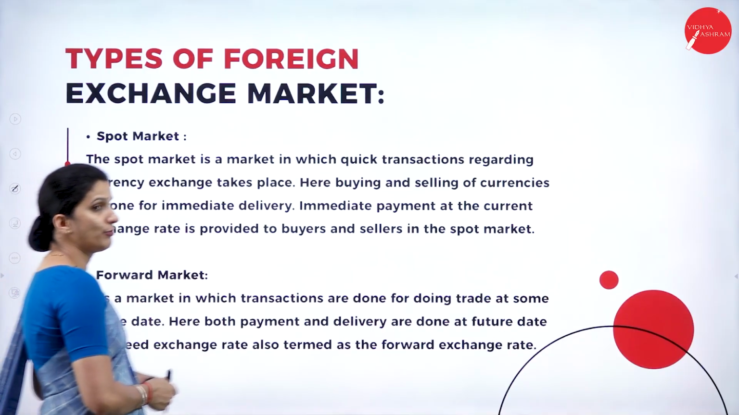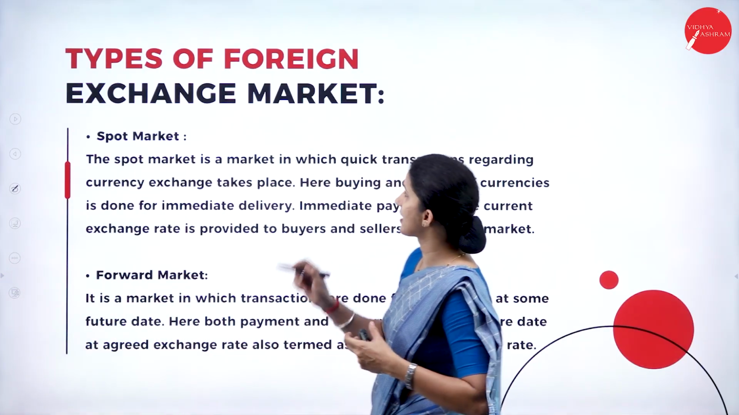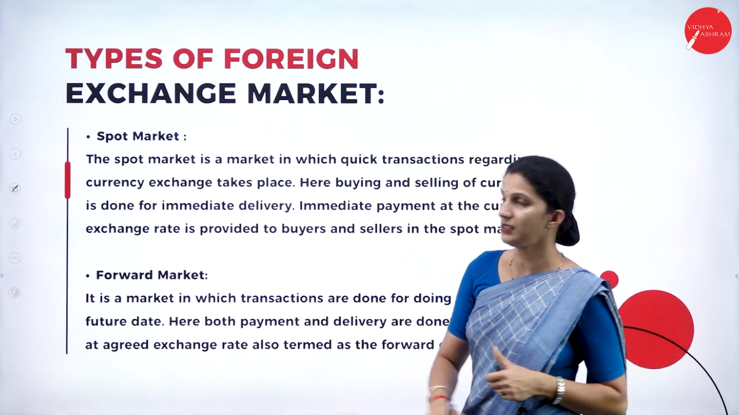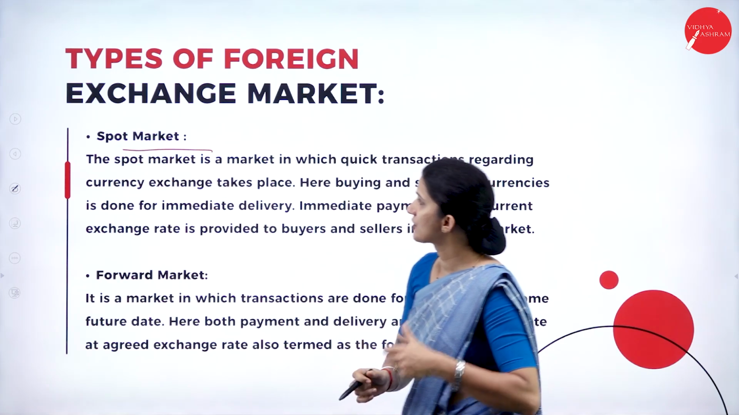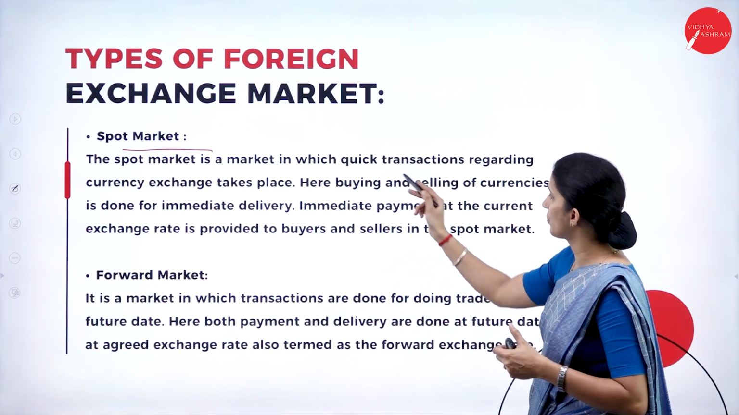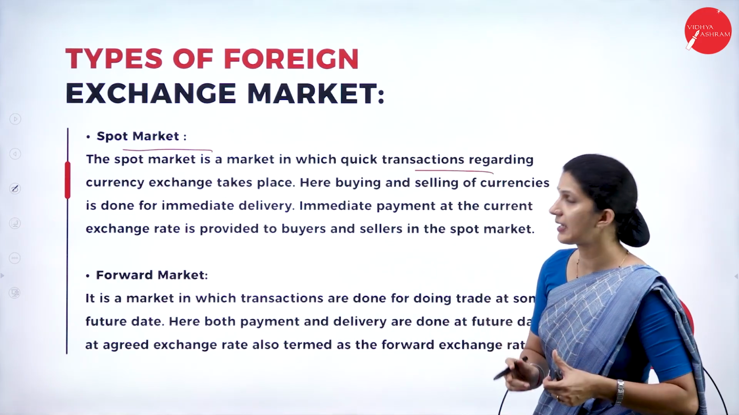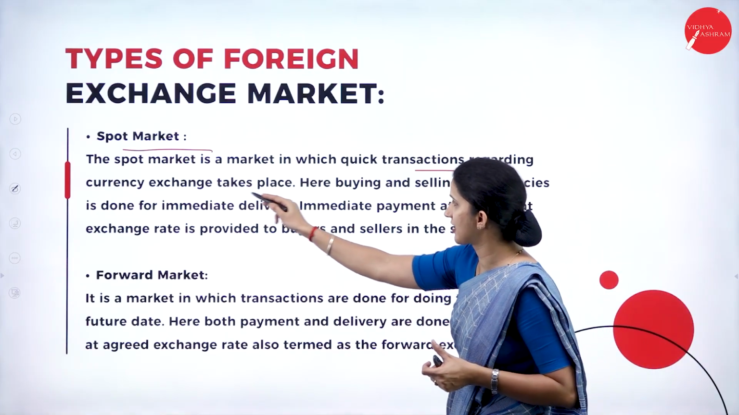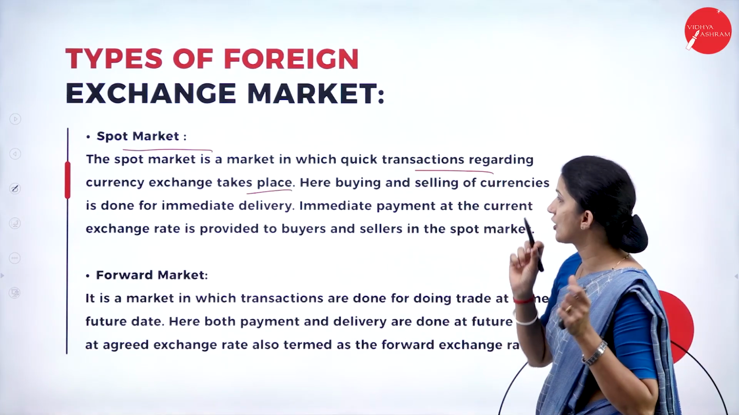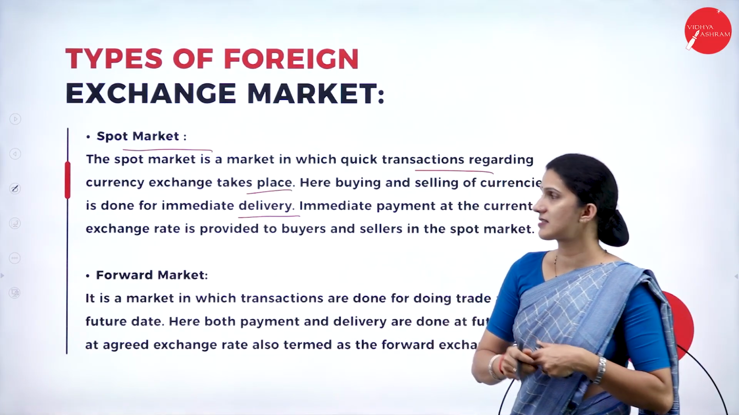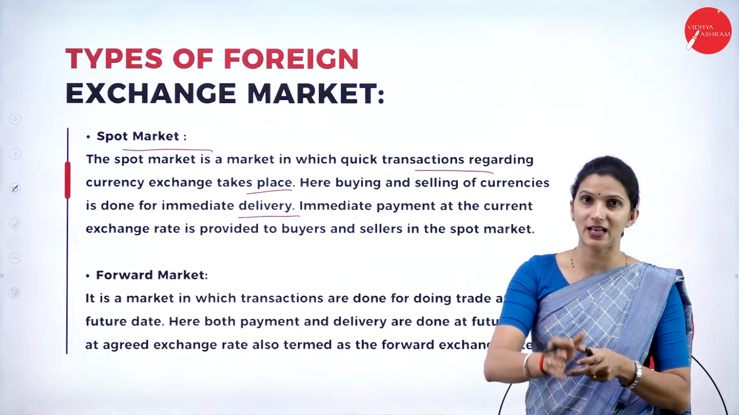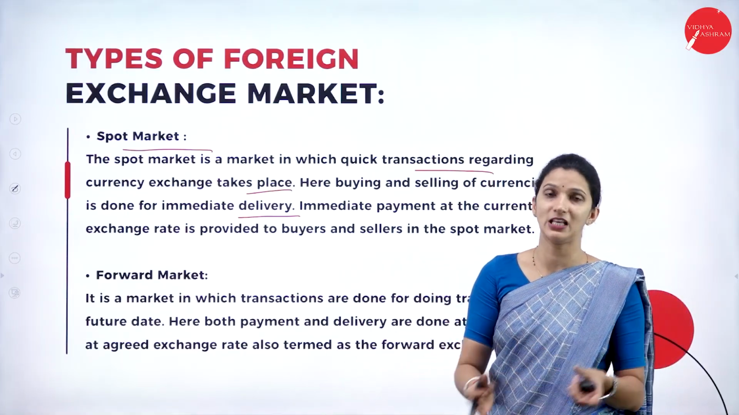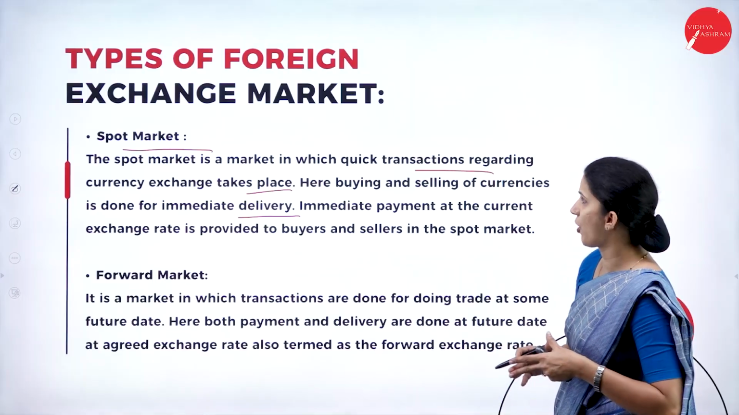So next, what are the types of foreign exchange market transactions? One is the spot market. The spot market is a market in which quick transactions regarding currency exchange take place. Here buying and selling of currency is done for immediate delivery. Where immediate transactions happen and immediate delivery is done, we call it a spot market.